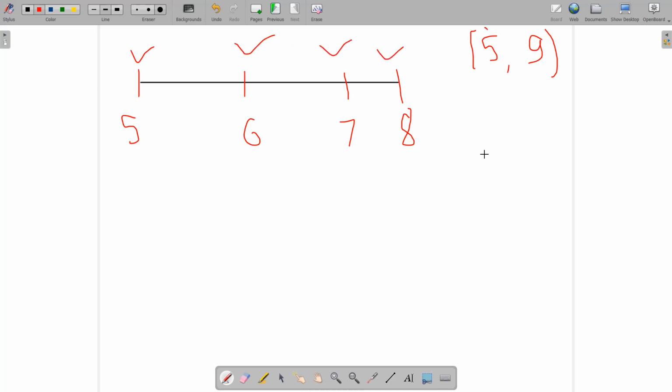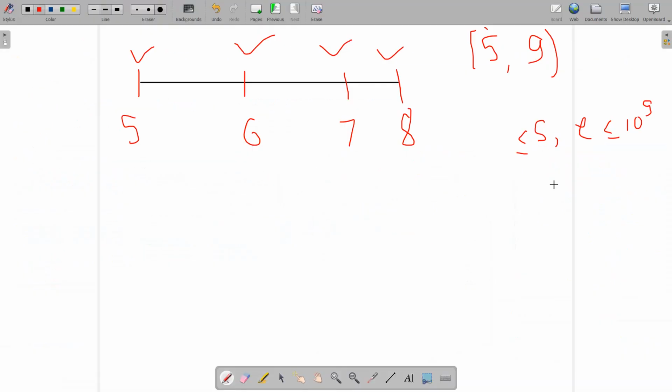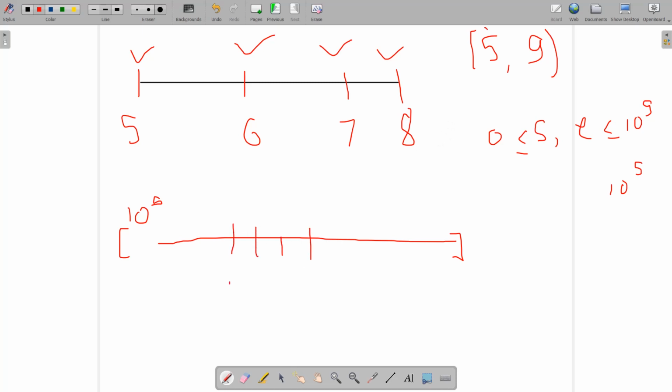Okay, now the advantage when that is the start and end, you can see S and E is going to vary up to 10 power 9, right? And it is greater than or equal to 0. Okay, now suppose it is not 10 power 9, it is 10 power 5, let's suppose for a while. Then you are going to maintain a Boolean array of 10 power 5 size. And when you have encountered this interval 5 to 9 or 5 to something, you mark these positions as true, right? That is, these positions have already been included into your calendar.